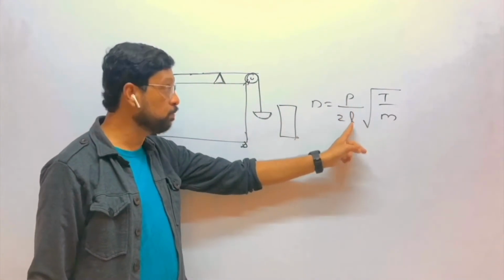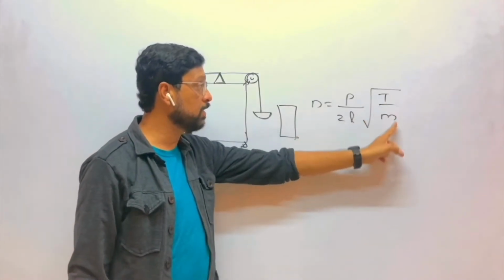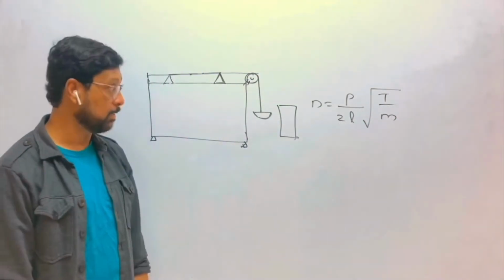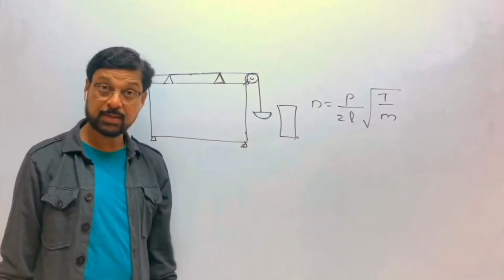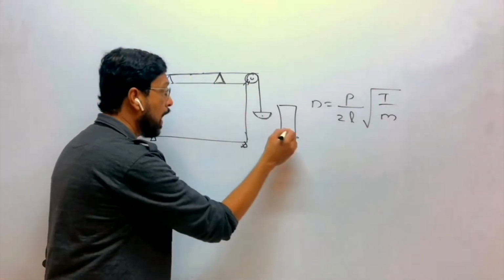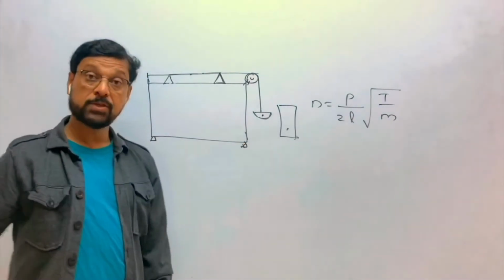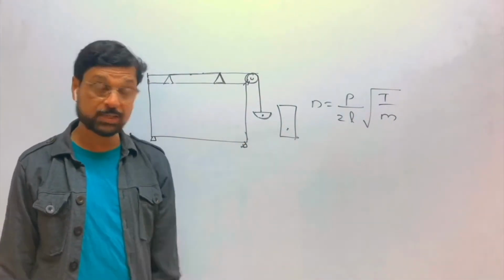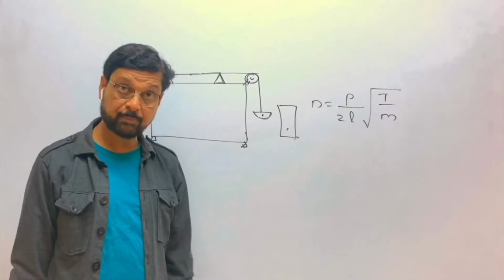P is the number of loops, L the length of the string, T the tension in the string, and m the linear density. So that will be the frequency of the string. If you change the weight, if the tension is changed, the frequency will change.